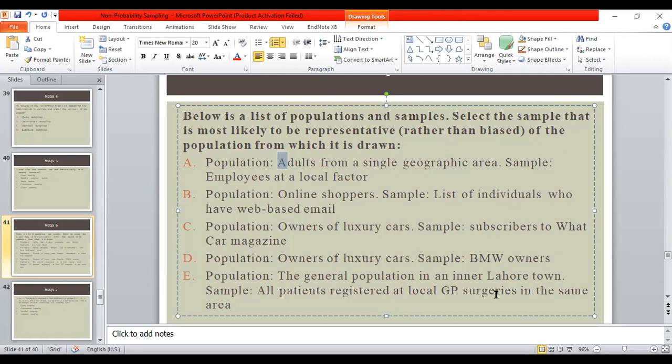We develop the sampling frame and this represents random sampling, and you know that probability sampling always presents representativeness, and its main advantage is the representativeness of the sample. Therefore the correct answer in these options is E.